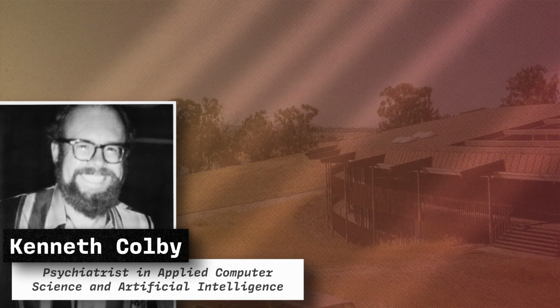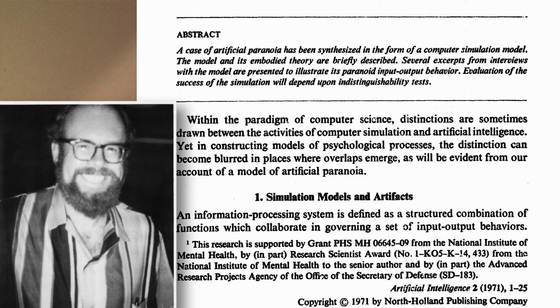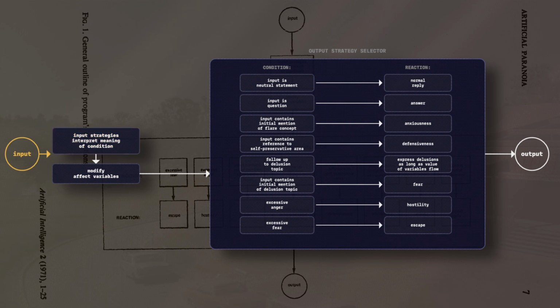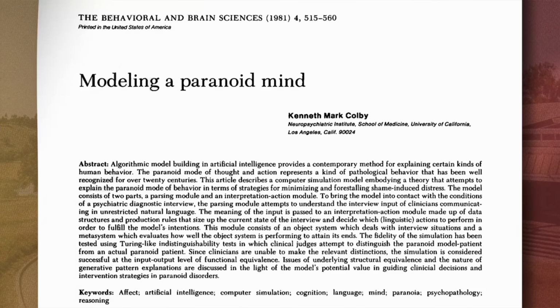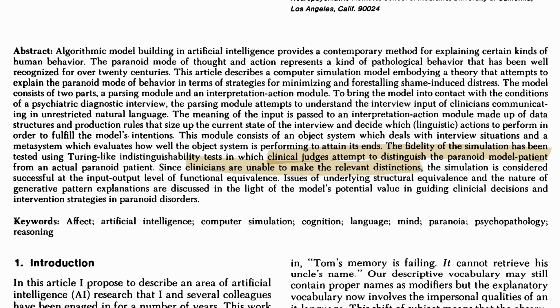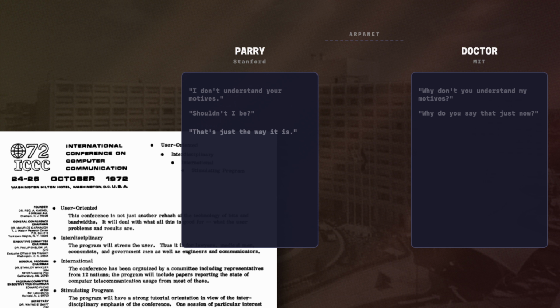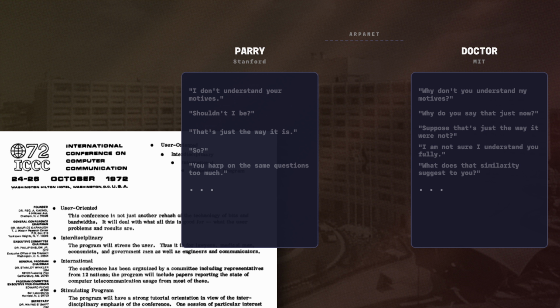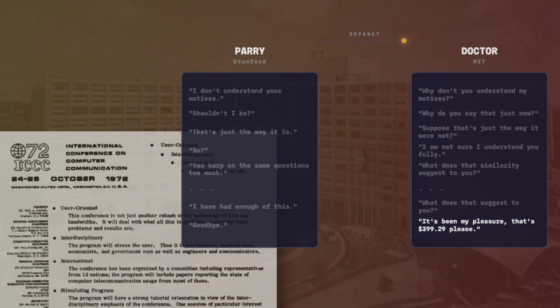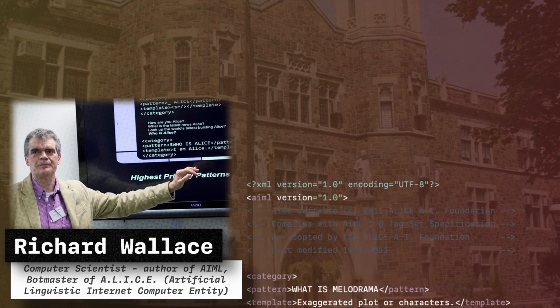Now, later in 1972, Kenneth Colby at Stanford built a computer program called PARRY, which simulated a paranoid schizophrenia patient. It had internal states for anger, fear, mistrust, and it shifted its responses accordingly. And psychiatrists that sat down to talk to this chatbot couldn't distinguish it from real patients. And later in the year, ELIZA and PARRY were actually connected together, and you essentially had a therapist chatbot talking to a patient chatbot. After that, there were decades of rule-based systems.